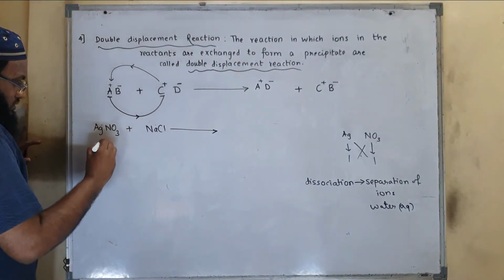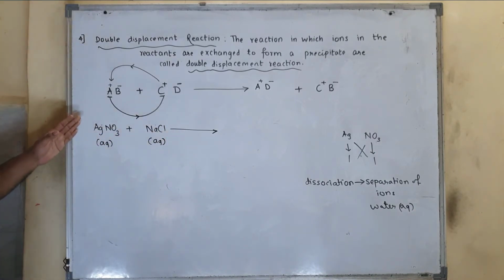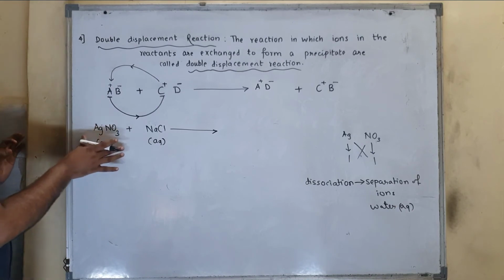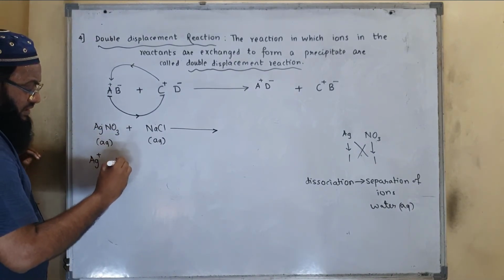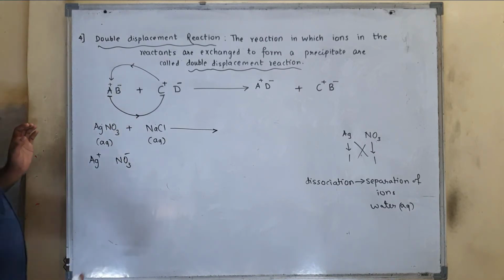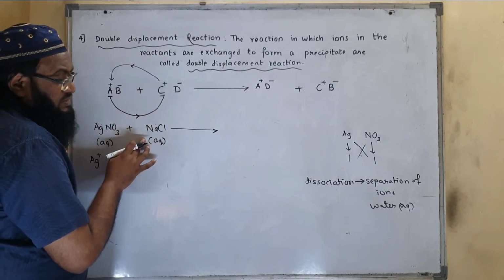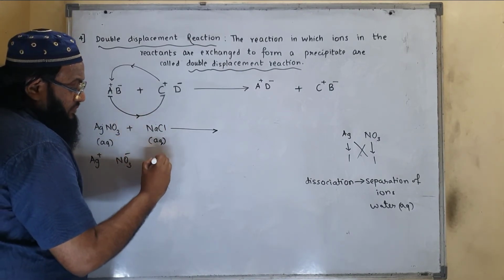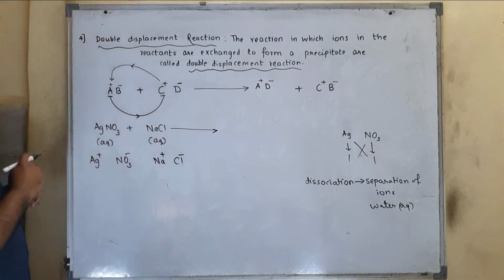So we have added water, aqueous. When there is water, dissociation will take place. AgNO3 will dissociate to form Ag plus and NO3 minus, whereas NaCl will dissociate to Na plus and Cl minus.